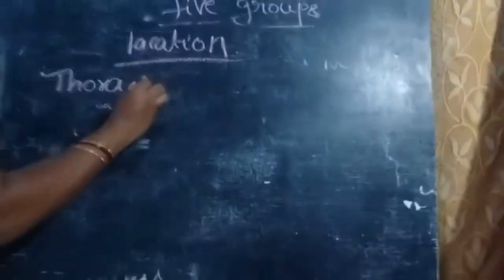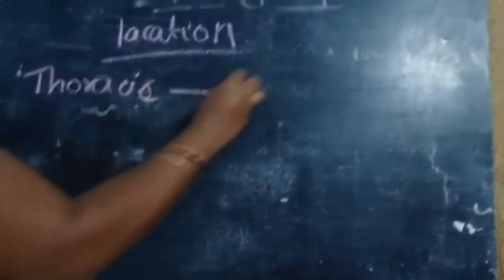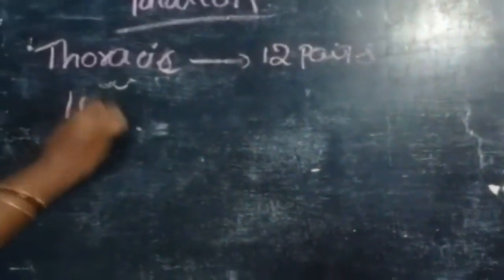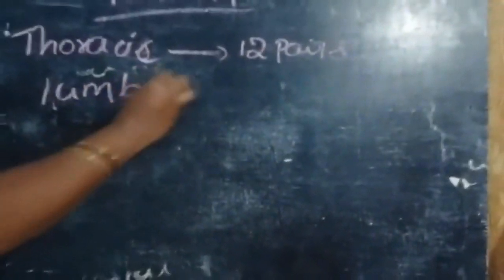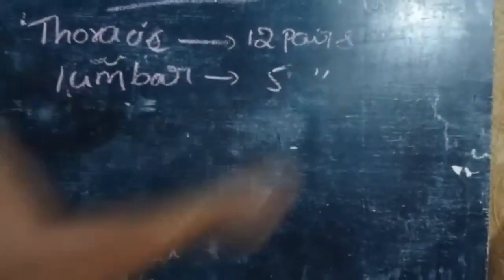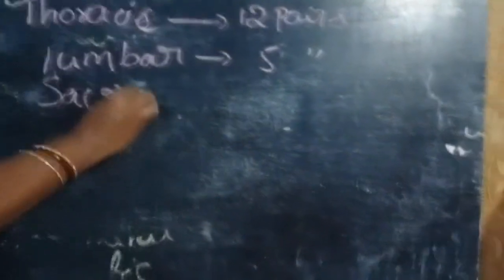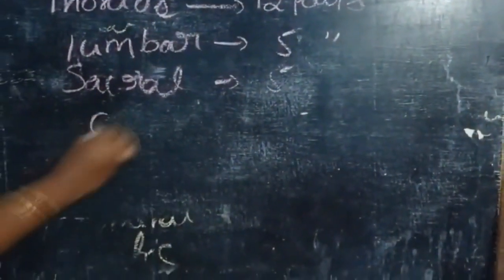First one is thoracic. 12 pairs are there. Next, lumbar. These are 5 pairs. Next one, sacral. These are also 5 pairs of spinal nerves. And coccygeal.